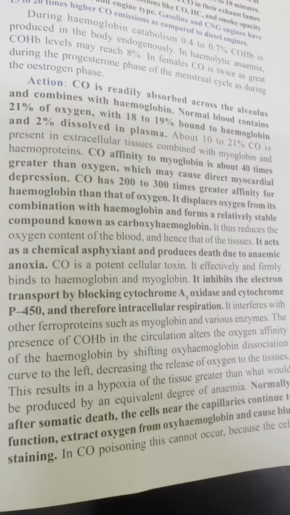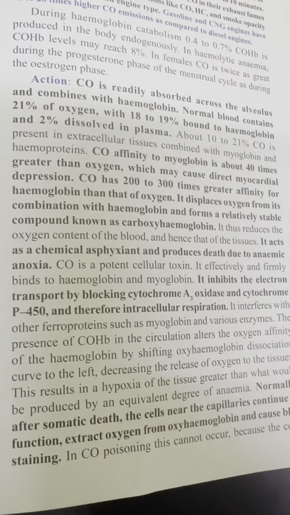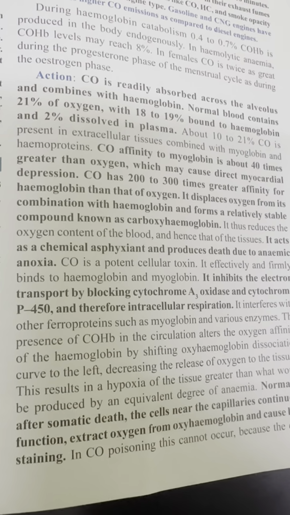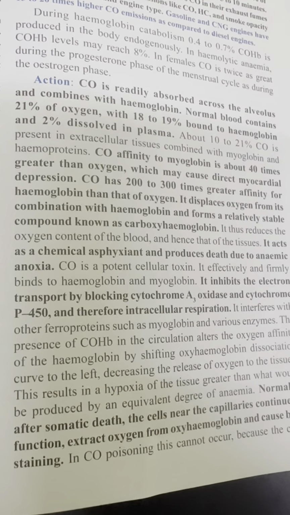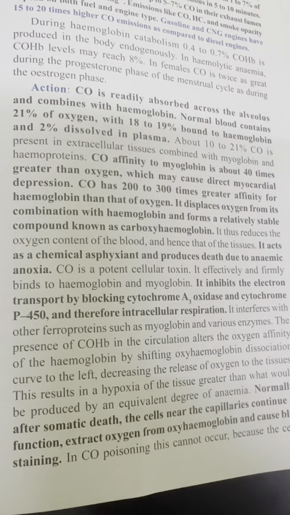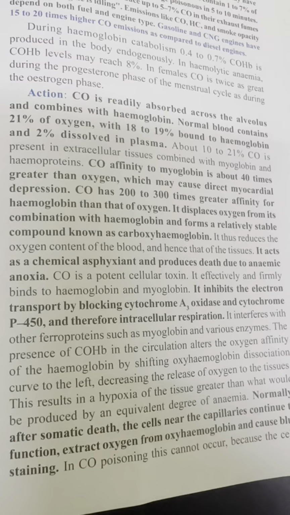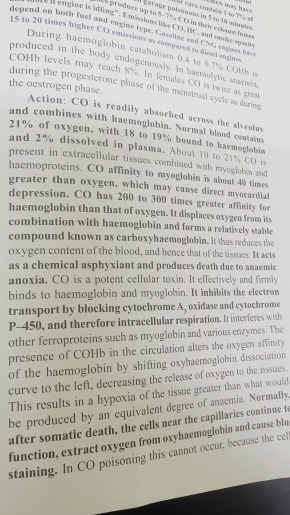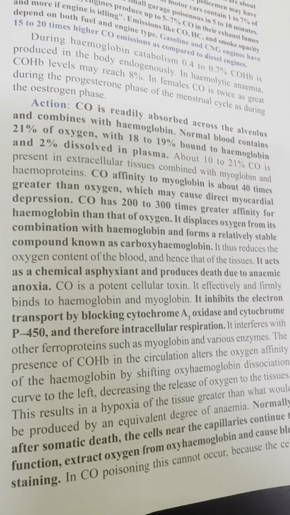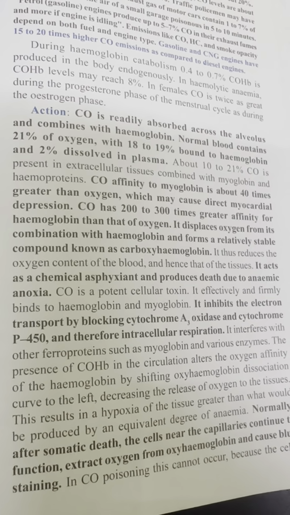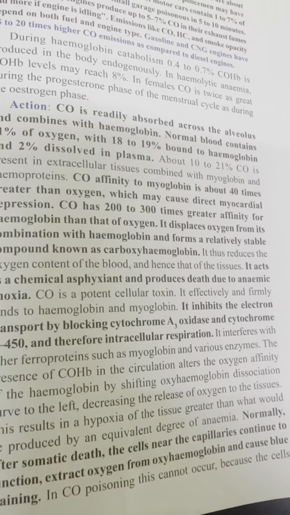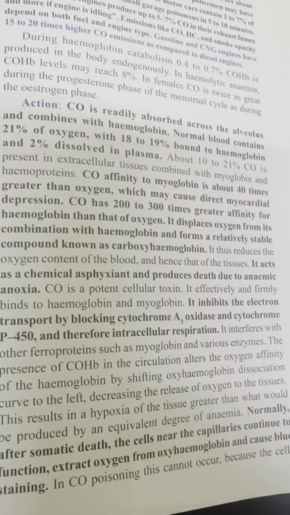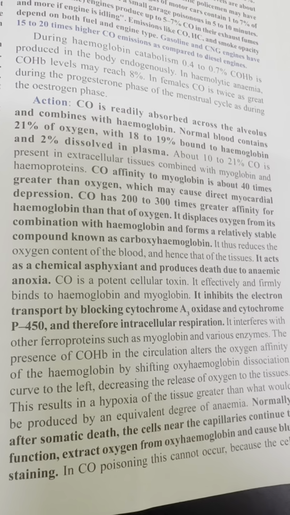Carbon monoxide affinity to myoglobin is about 40 times greater than oxygen, which may cause direct myocardial depression. Carbon monoxide has a 200 to 300 times greater affinity for hemoglobin than that of oxygen. It displaces oxygen from its combination with the hemoglobin and forms a relatively stable compound known as carboxyhemoglobin. It thus reduces the oxygen content of the blood and hence that of tissue. It acts as a chemical asphyxiant and produces death due to anemic hypoxia.